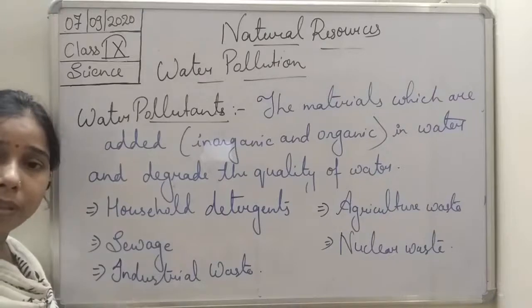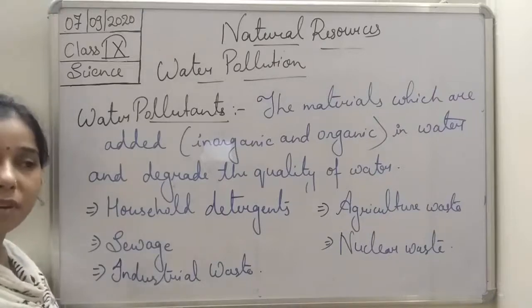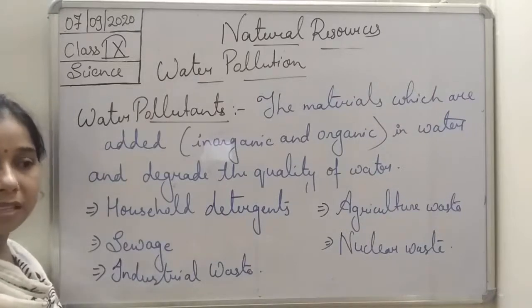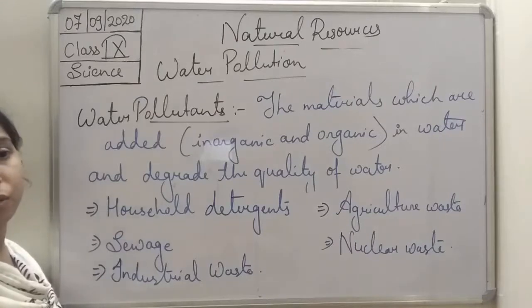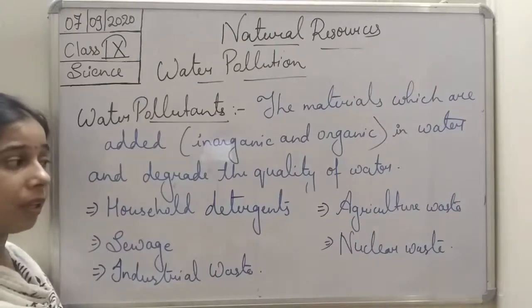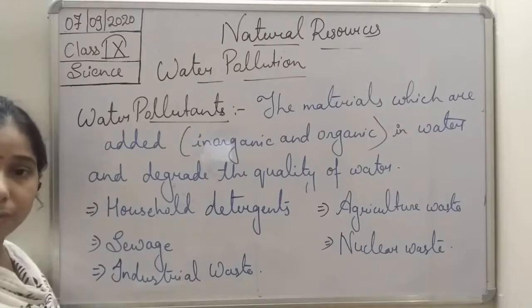Sewage. Sewage, students, is all the dirty water coming from the different houses, and finally it mixes into the river water or other water bodies. So ultimately it will cause major pollution.